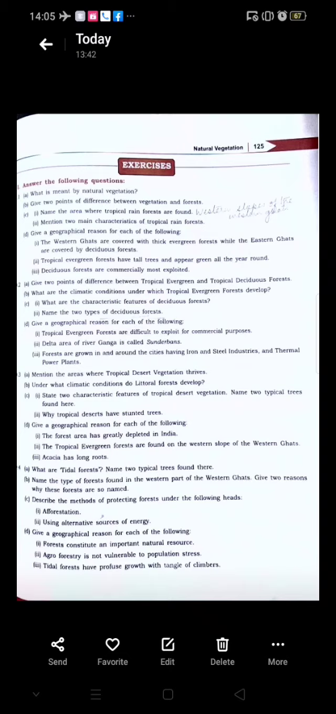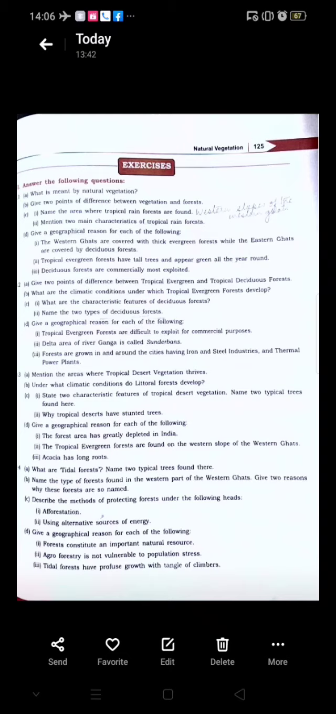Okay. Next we come to C part 2. Why do tropical deserts have stunted trees? Tropical deserts have stunted trees because of the lack of water. Here in these desert areas, the rainfall is very less, less than 50 centimeters. And because of the lack of water, the trees have stunted growth.